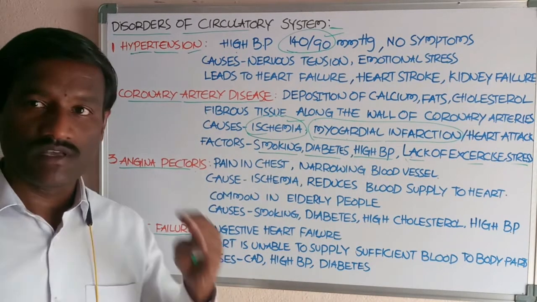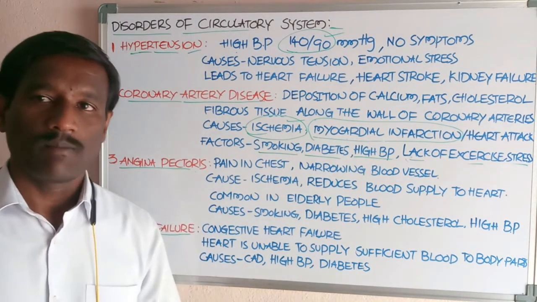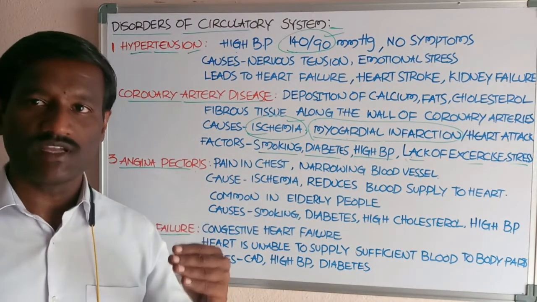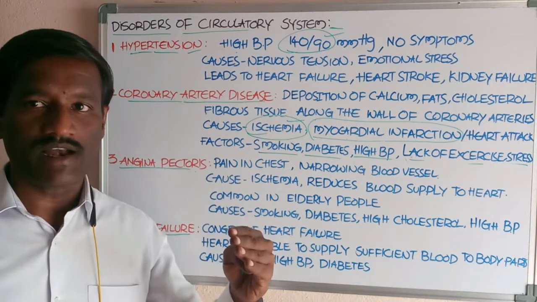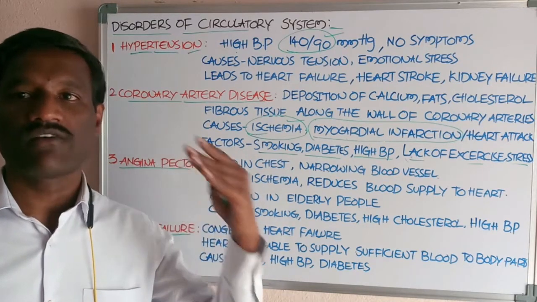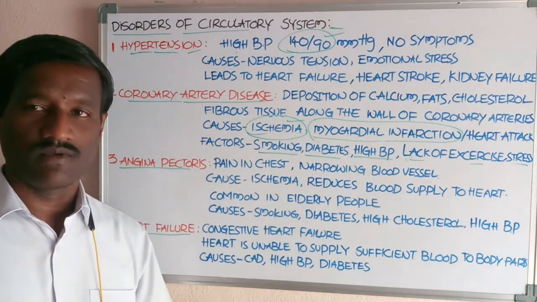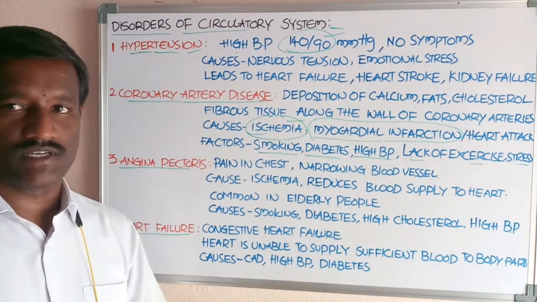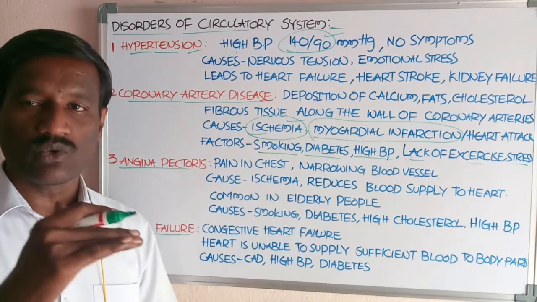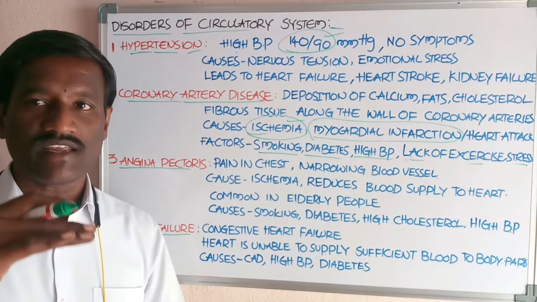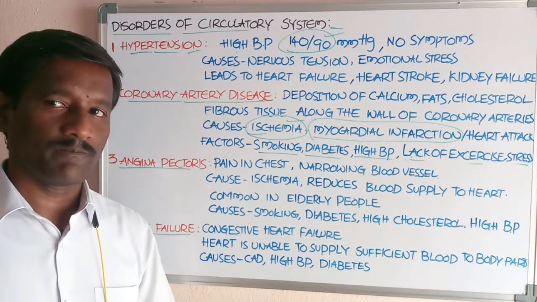What is the meaning of blood pressure? The pressure exerted by the blood against the walls of the arteries is called blood pressure. It is normally equal to 120 by 80 mmHg.